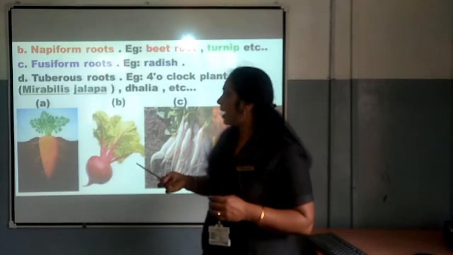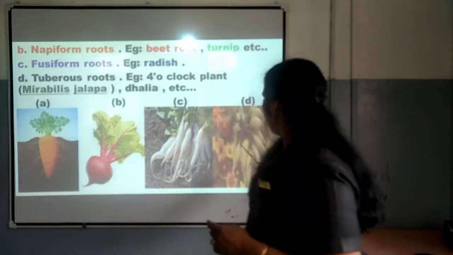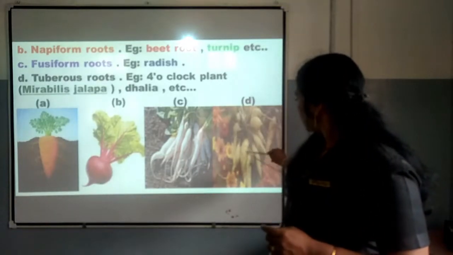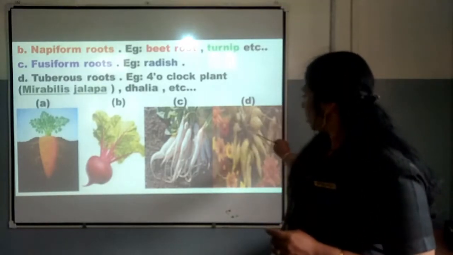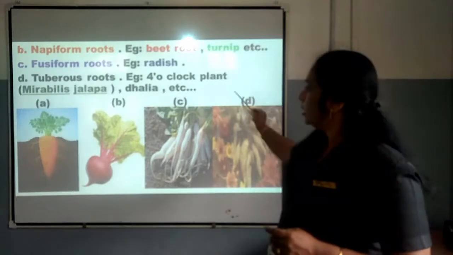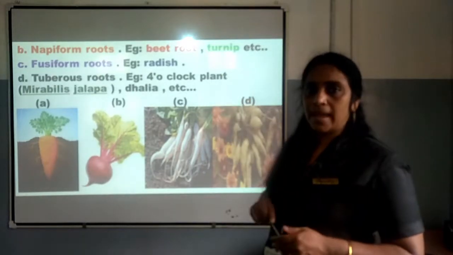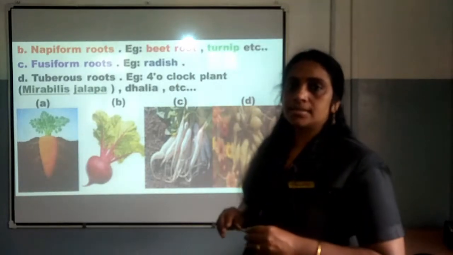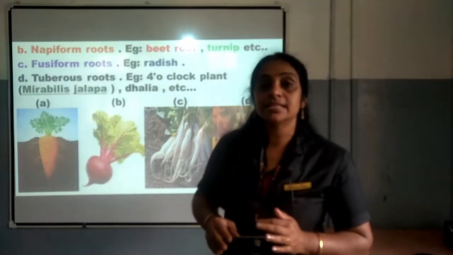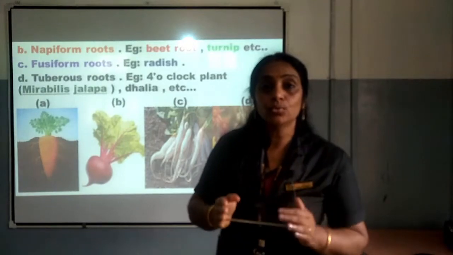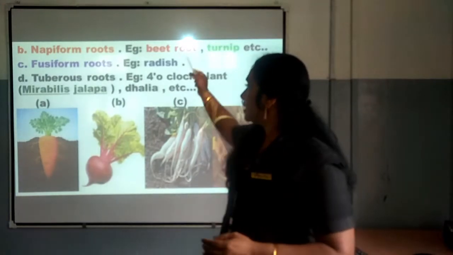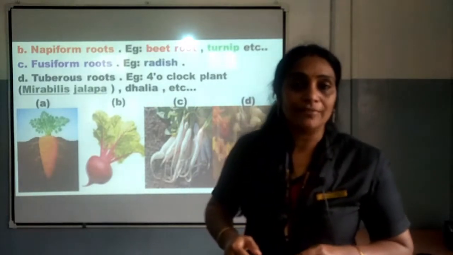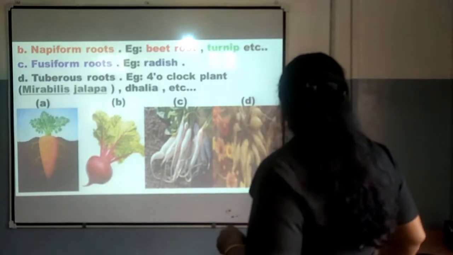Dahlia is another plant of tuberous root. Here you can see the structure of Dahlia root, where you can see the structure tuberous in the form of tuber. You can see here the root of Dahlia or 4 o'clock plant. Therefore, it is known as tuberous roots. So, these are the types of roots we can see in the case of taproot tubers. This example as well as the types of root is very, very important. You have to study it, my dear children.